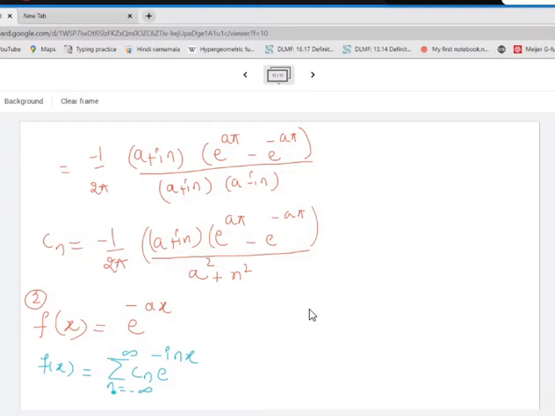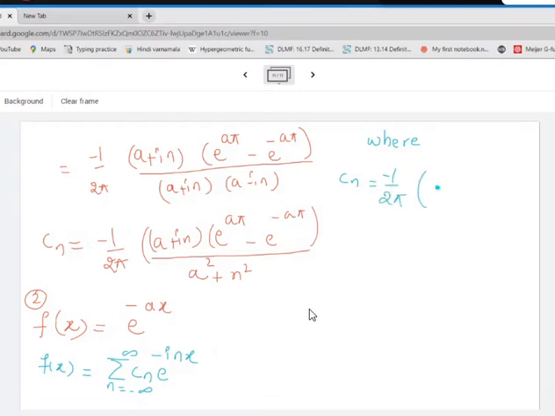I've taken the same formula from there, where what will be the value of Cn? In this whole expression I'll just make the changes. Wherever a is there, I'll just replace it by minus a. So it will be minus 1 by 2 pi.